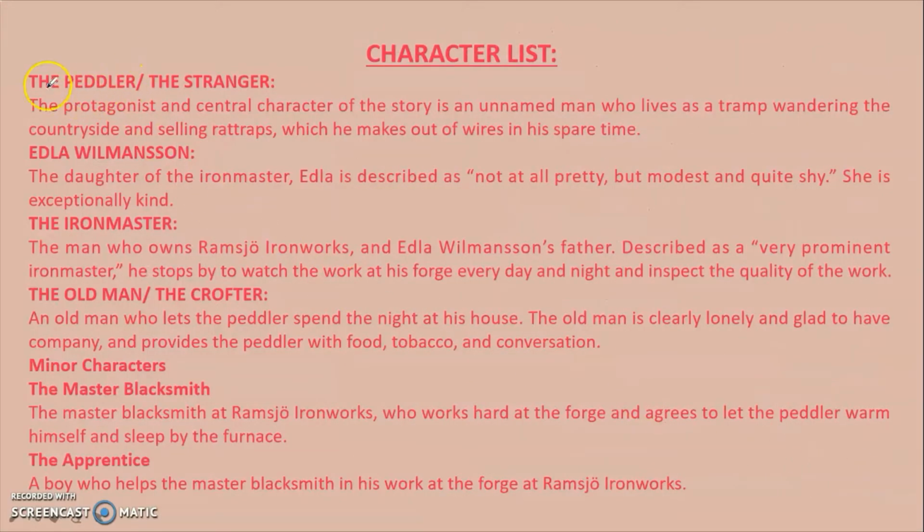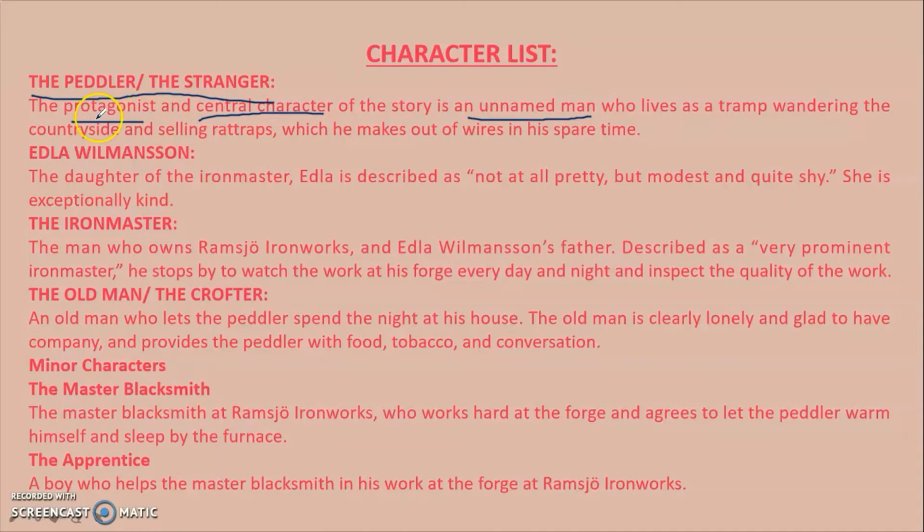Let's read the character list in our story. The most important character of our story is the peddler or the stranger. The protagonist and central character of the story is an unnamed man who lives as a tramp wandering the countryside and selling rat traps, which he makes out of wires in his spare time.